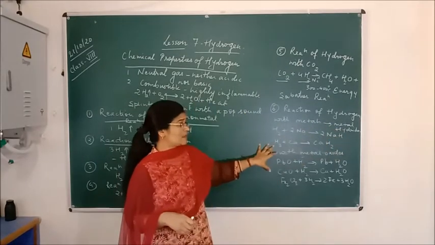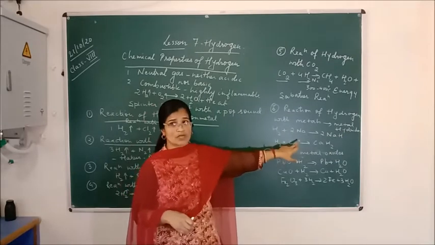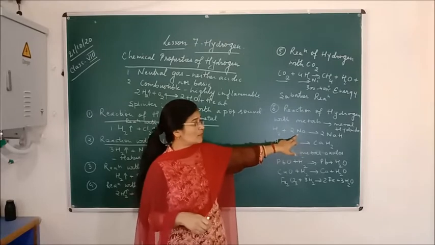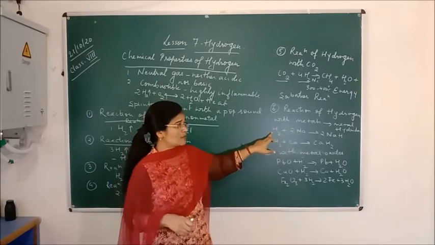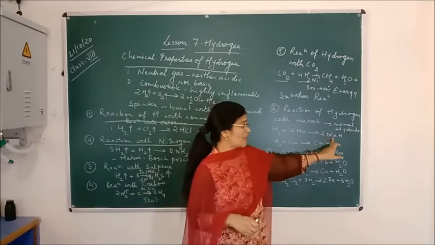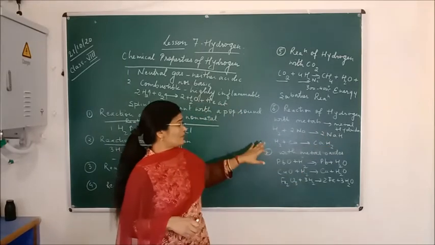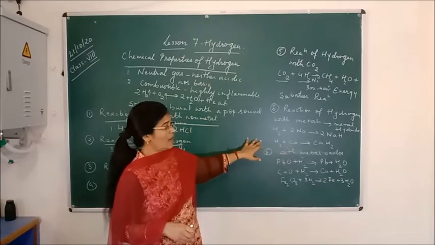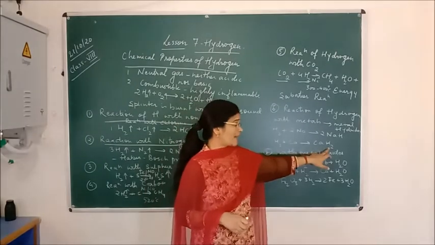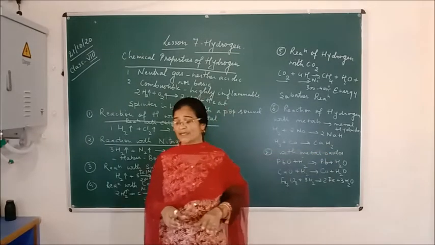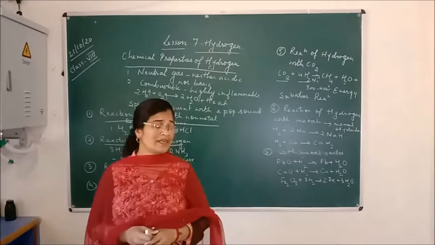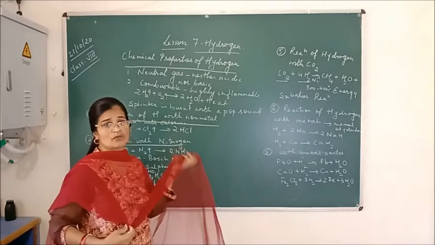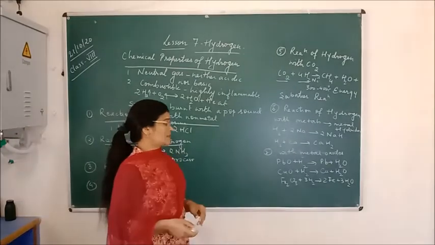Sodium is a very reactive metal, and when it reacts with hydrogen, it forms sodium hydride, 2NaH. In the same way, hydrogen combines with calcium, also a reactive metal, to form calcium hydride. So in all cases, if we react a metal with hydrogen, it always forms metal hydrides.